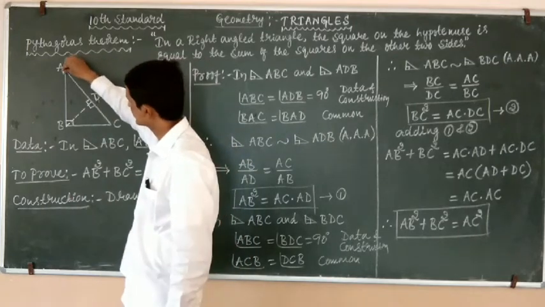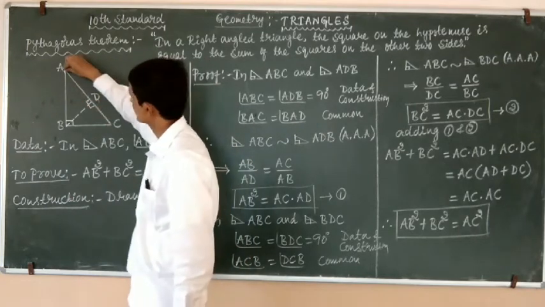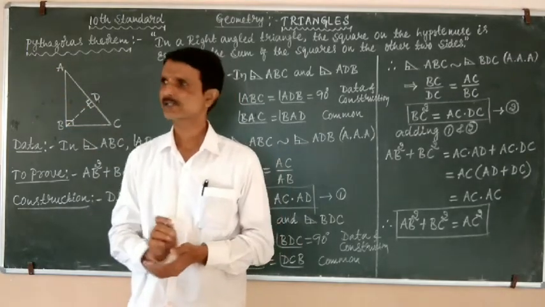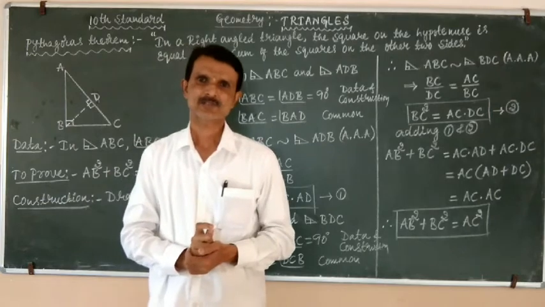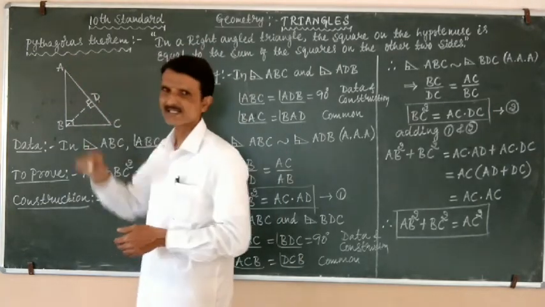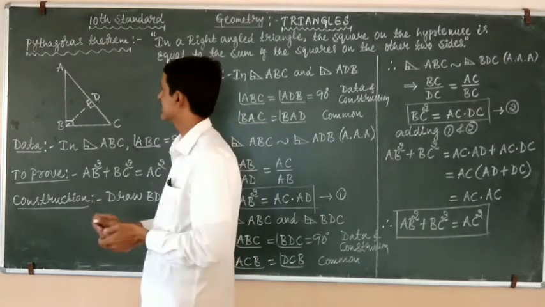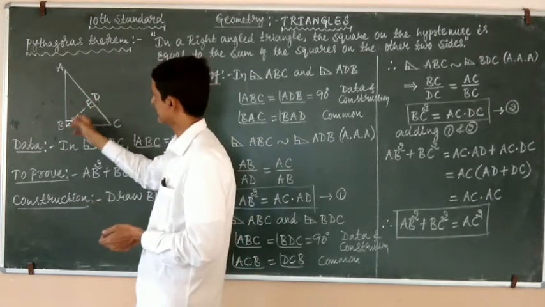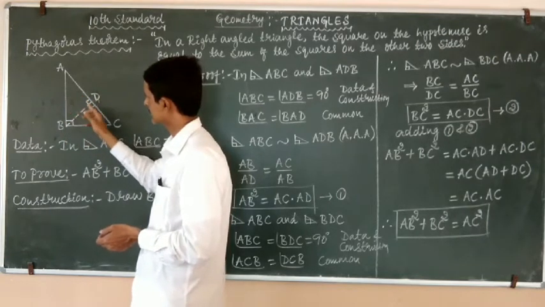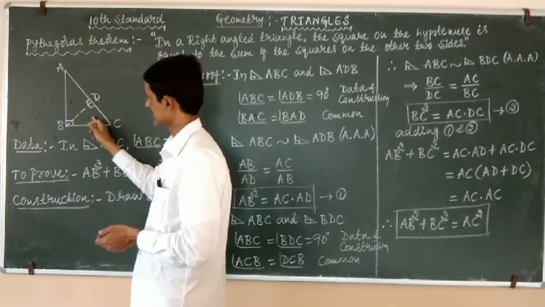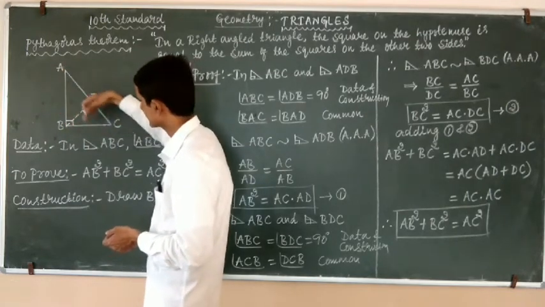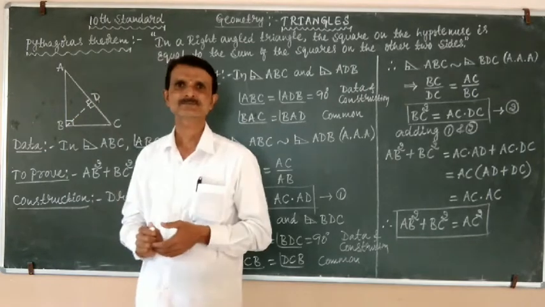Observe here, students, ABC is the triangle which is drawn at the start, which already exists from the beginning. That is ABC, the larger triangle. When we draw the perpendicular BD, it is divided into two triangles: ABD, the above triangle, and the below triangle BDC.